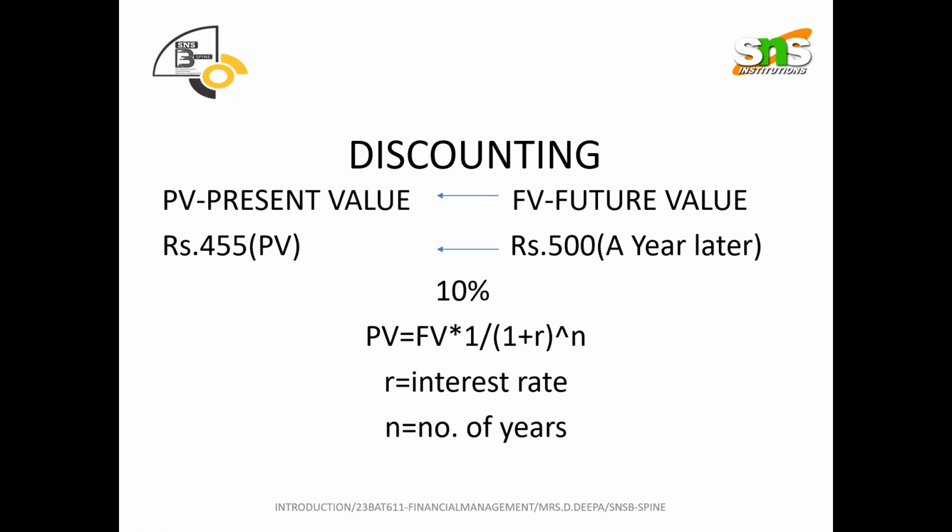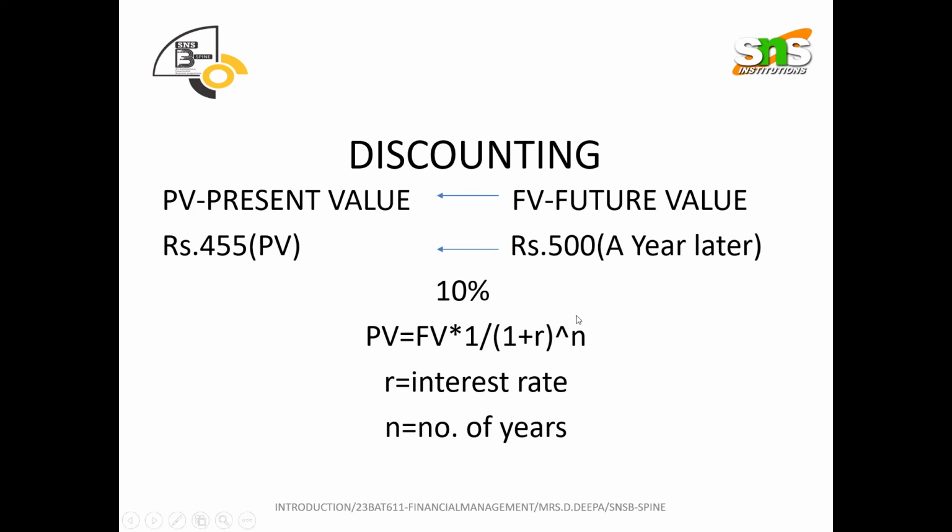Without the rate of interest, we cannot do this calculation. Before that, we need to understand the formula for converting into present. Present value is equal to future value into 1 divided by (1 plus R) to the power N, where R is the interest rate and N is the number of years.